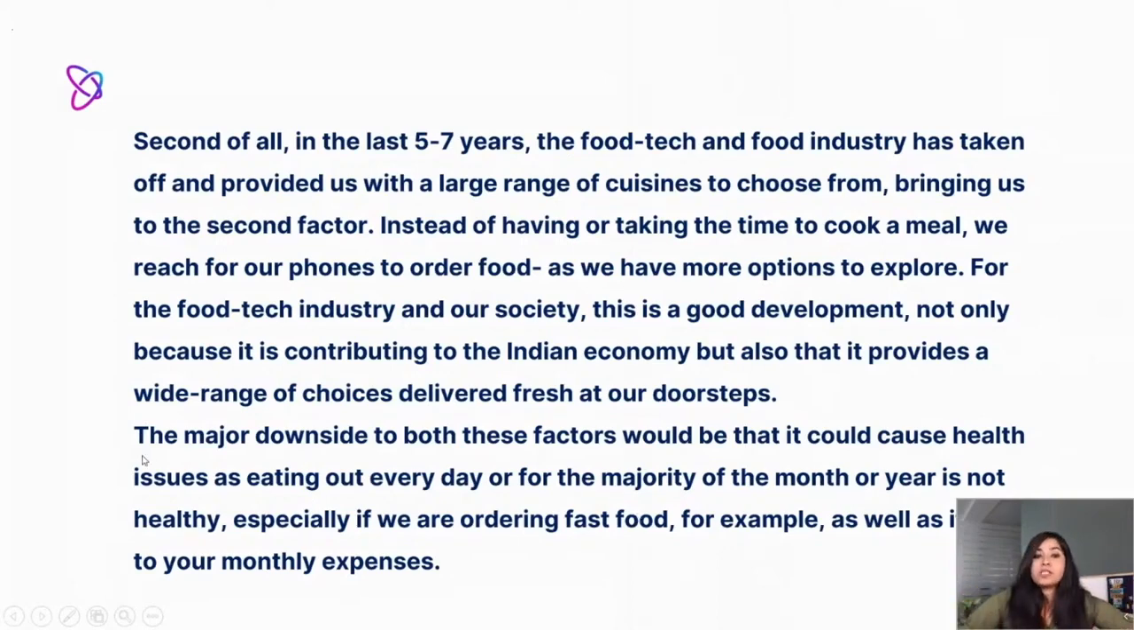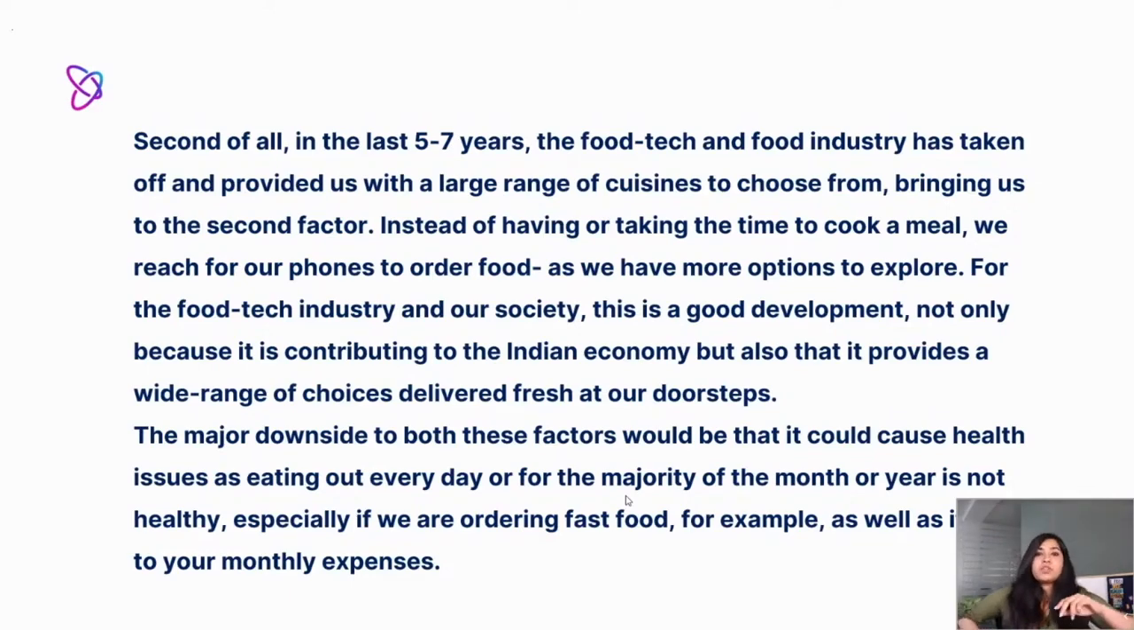So now let's just look at this. This can also be another paragraph. Okay, you don't necessarily have to have 4 paragraphs, you can have 5, but hold on, let's just read this first. The major downside to both these factors would be that it could cause health issues, as eating out every day for the majority of the month or the year is not healthy, especially if you're ordering fast food, for example, or it can add to your monthly expenses.